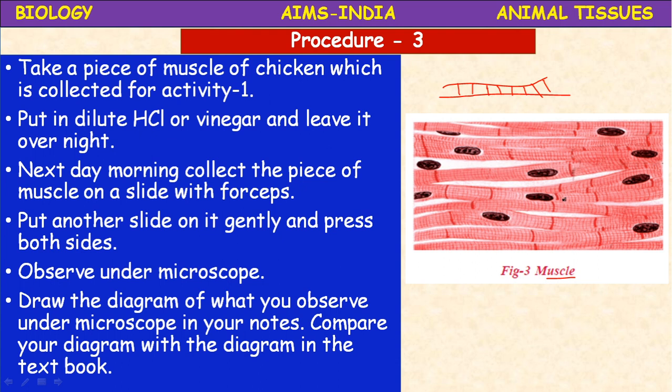And the second one, loosely spaced and embedded in an intercellular matrix, which makes the connection between the organs, is called connective tissue. And the next one, the tissue which is responsible for the movements in our body, is the muscular tissue, which we have studied now. The muscular tissue and bone tissue. And another specialized tissue that responds to internal and external stimuli is called nervous tissue.